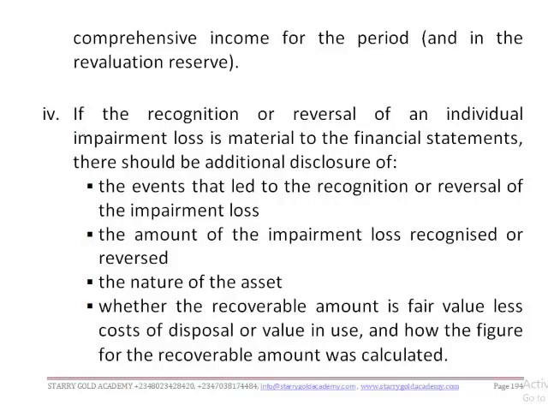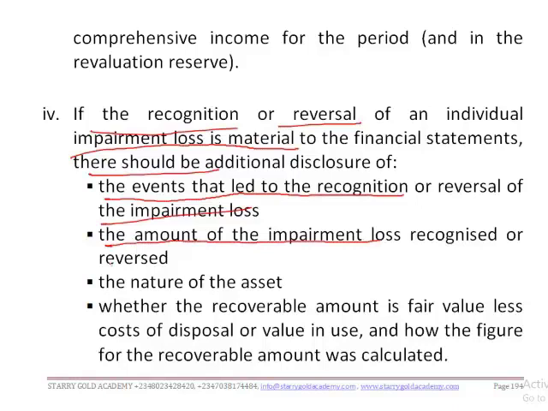Also, companies are required to disclose, if the recognition or reversal of an individual impairment loss is material to the financial statements, additional information: one, the events that led to the recognition or reversal of the impairment loss; two, the amount of the impairment loss recognized or reversed; three, the nature of the asset; and four, whether the recoverable amount is fair value less cost of disposal or value in use, and how the figure for the recoverable amount was calculated. Is that clear to you?